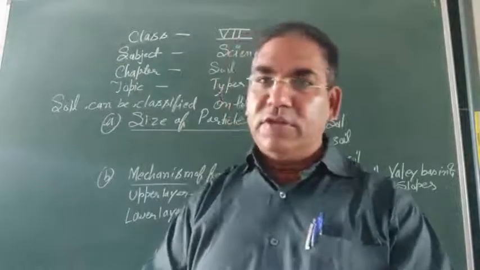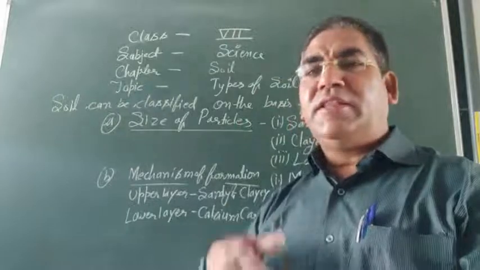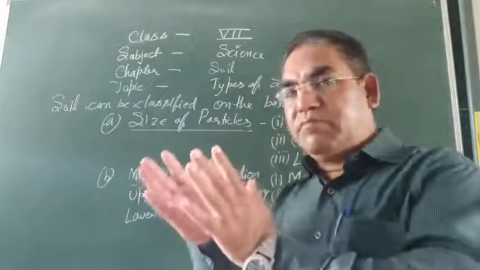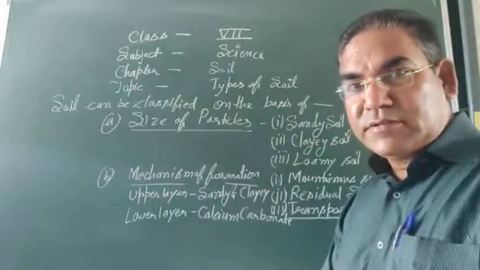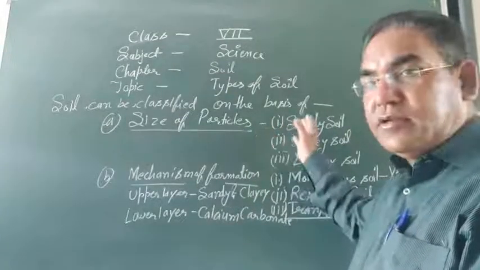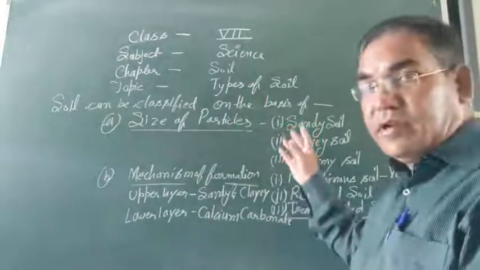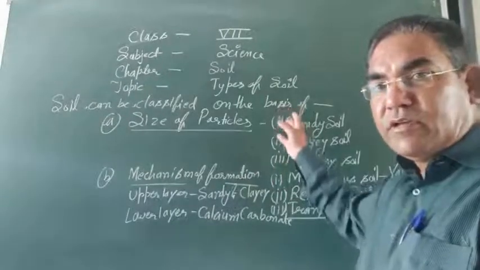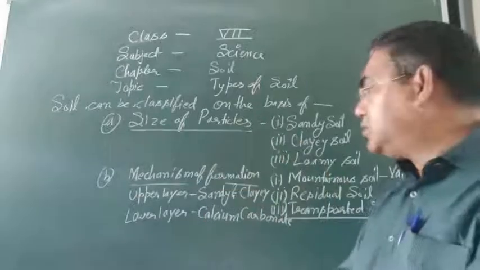Now today we are going to discuss types of soil, and soil can be divided on different bases, like the size of particles of the soil. Sandy soil: size of particles larger; clay soil: size of particles very small; and loamy soil, the mixture of sandy and clay soil, is known as loamy soil.